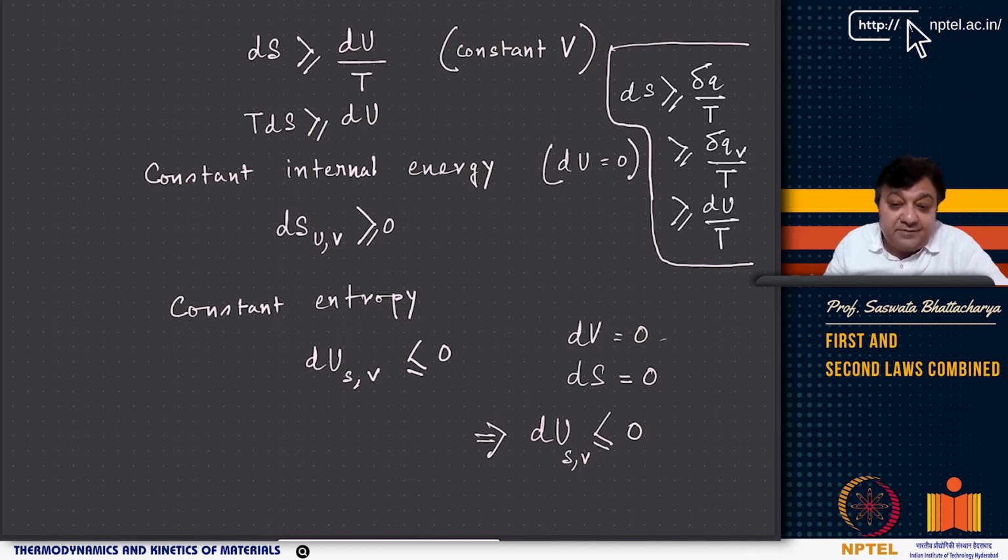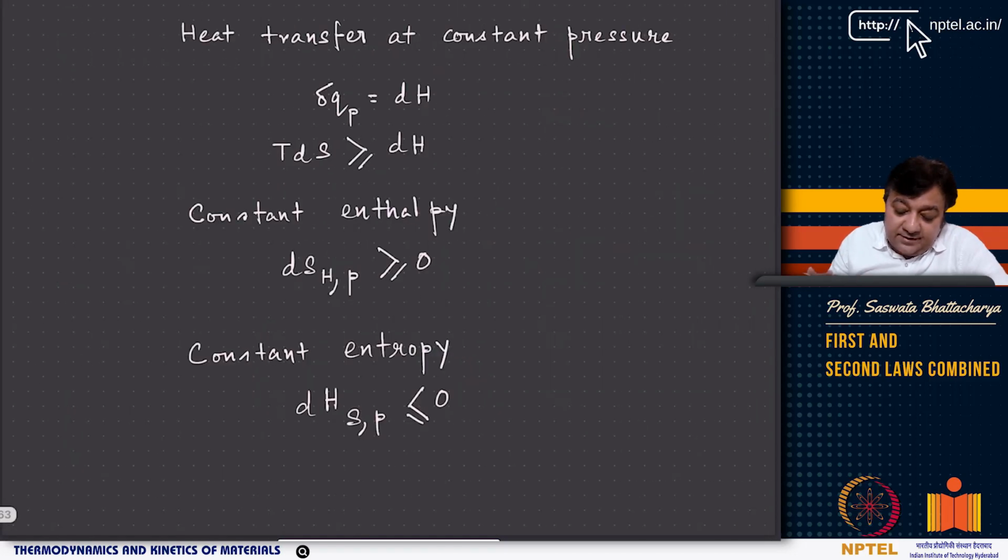These basically give me two extremum conditions, right? It gives me that at equilibrium, for a given internal energy and volume, dS has to be either equal to 0 or greater than 0, right? And at constant entropy, dU has to be less than or equal to 0, right?